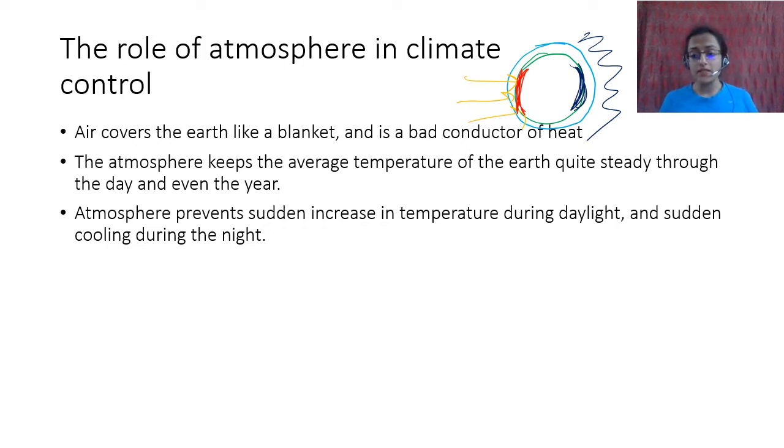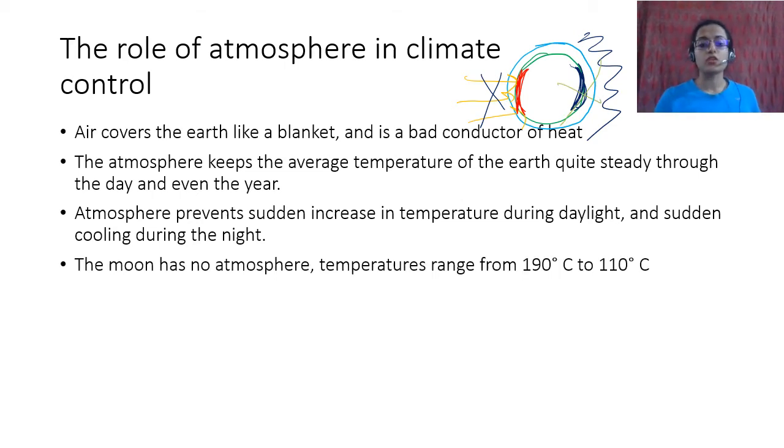On some other planets, the range is about 100 degrees every single day, from morning to night, right? That doesn't happen on the earth. That is because of the atmosphere. So what the atmosphere does is, it prevents this from happening, and this also doesn't happen. Okay, that is prevented by the atmosphere. So what does it do?